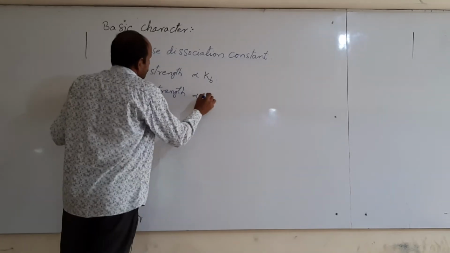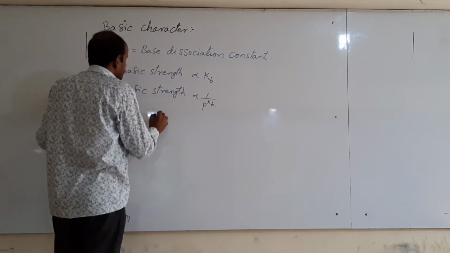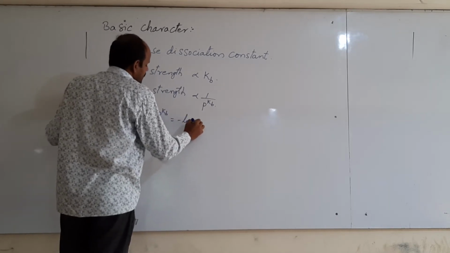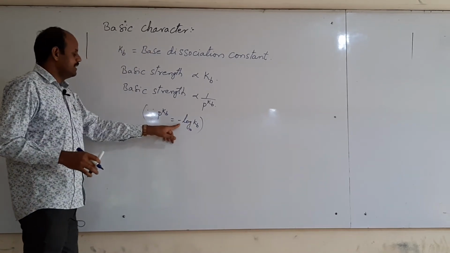Thus basic strength is directly proportional to Kb, and inversely proportional to pKb, because pKb is equal to minus log Kb base 10. Here a negative sign is there.